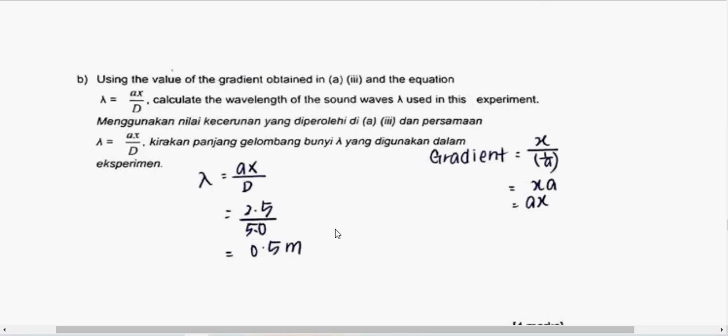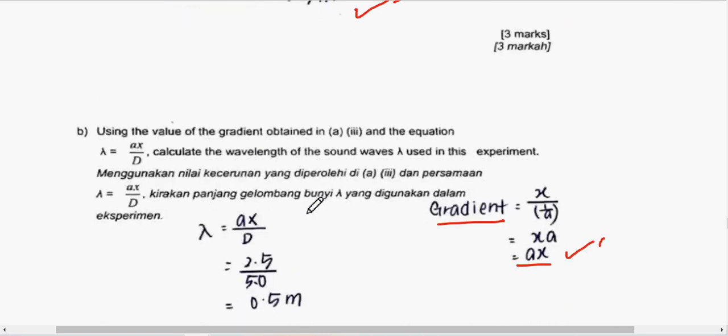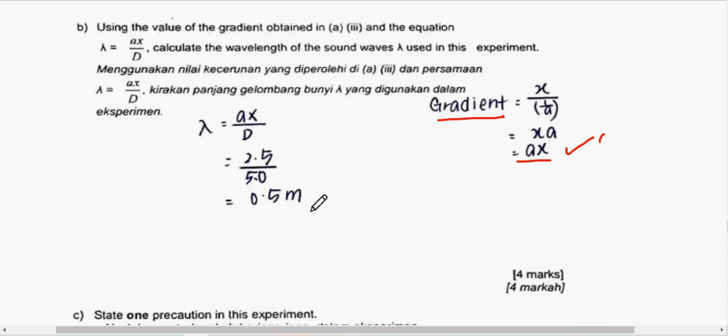Just look at another answer. Here, the first mark is this part, gradient equal to ax. Mark number 1. Then we know ax is the gradient, so put in the value 2.5 from the previous answer. So here is mark number 2. Mark number 3 also here, for your D. And then your final answer, with the correct unit, is mark number 4. Alright, so 4 marks. If you have any problem, write below.